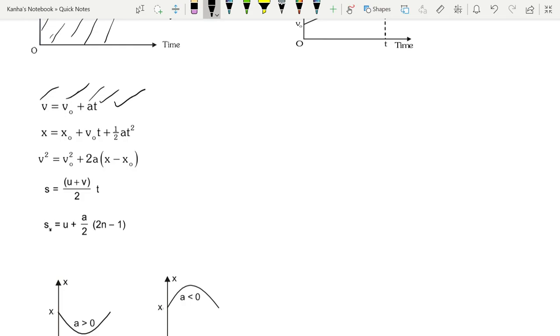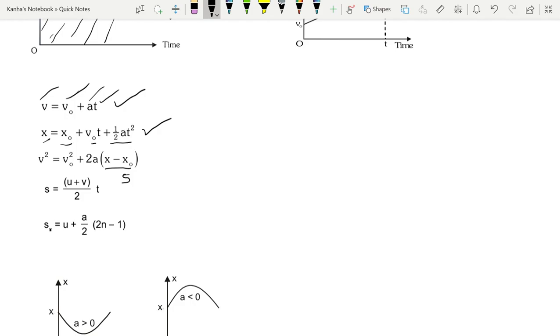Next we need to find the position of a body in terms of the initial position, initial velocity, time, and acceleration. That is given by this equation: final position is equal to initial position plus initial velocity times time plus half times acceleration times time squared. I think you are already comfortable and aware of these equations. The third equation is v squared is equal to u squared plus 2a(x minus x naught). This is basically your total displacement, which is called s.